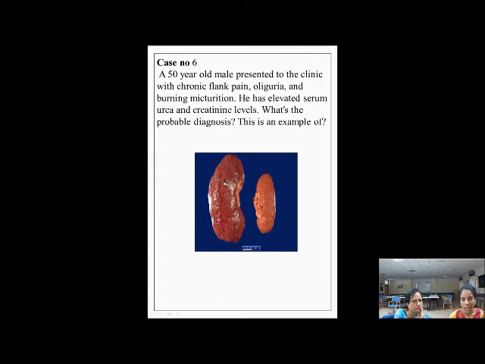So what is the picture showing? There is a normal kidney which is bean shaped and almost red in color, and you can see in the picture on the right side that it is reduced to almost half of the normal size, and the shape is maintained. So what this indicates is some chronic condition of the kidney where a functional loss of nephrons and tubules has led to the shrunken kidneys. Okay. So this is atrophic kidney.